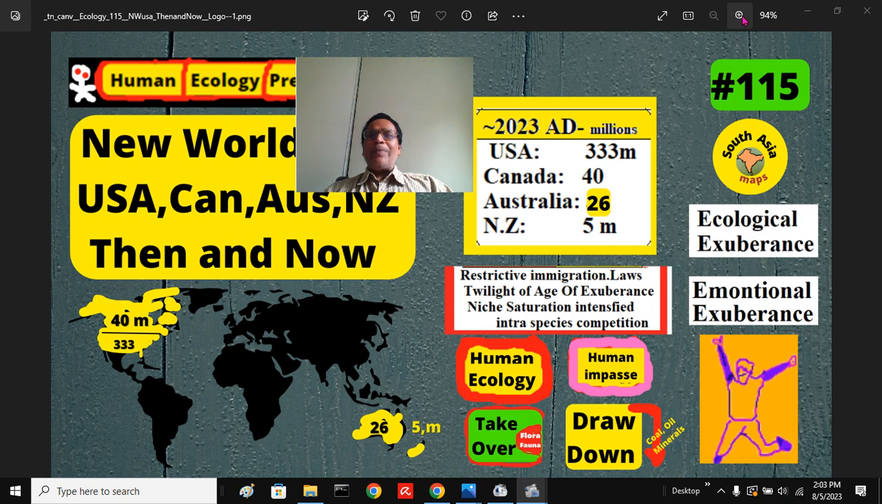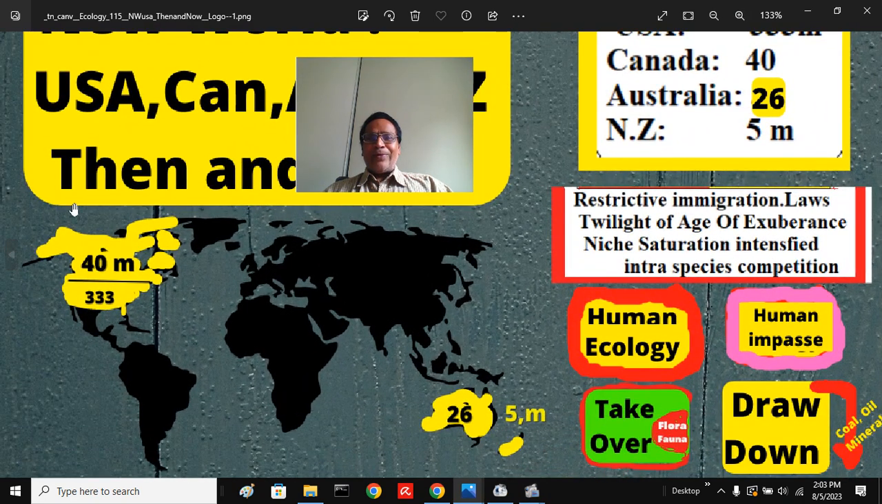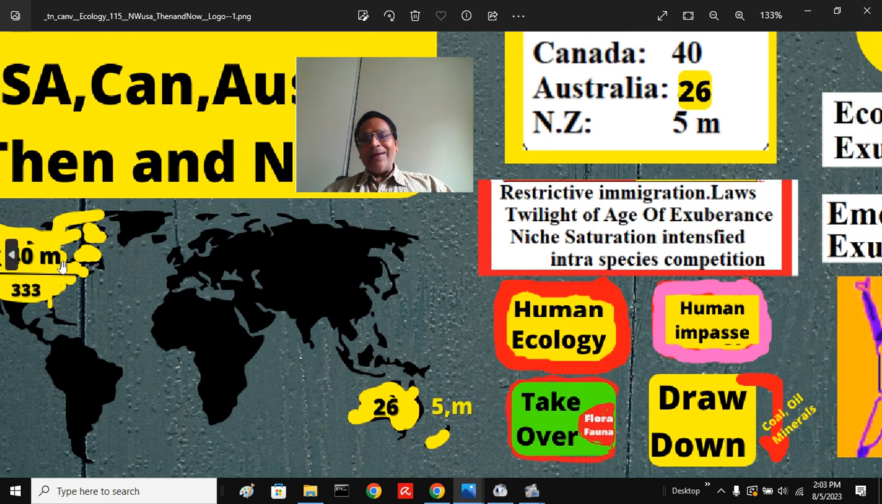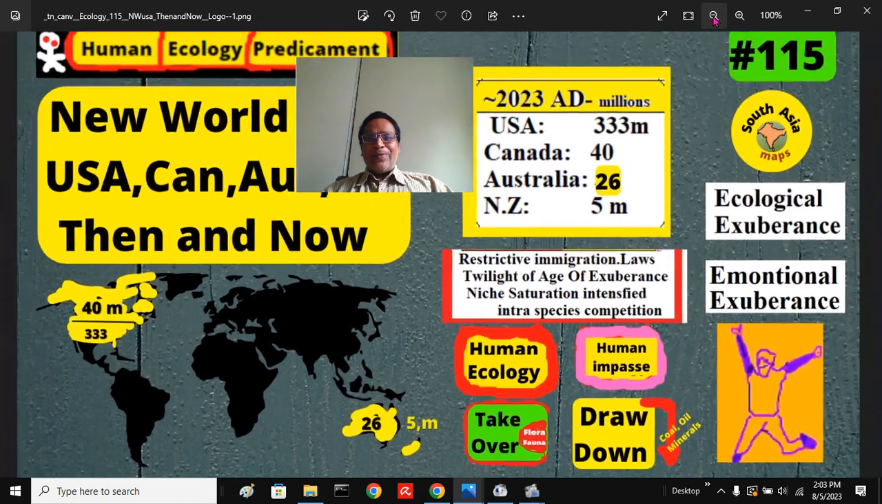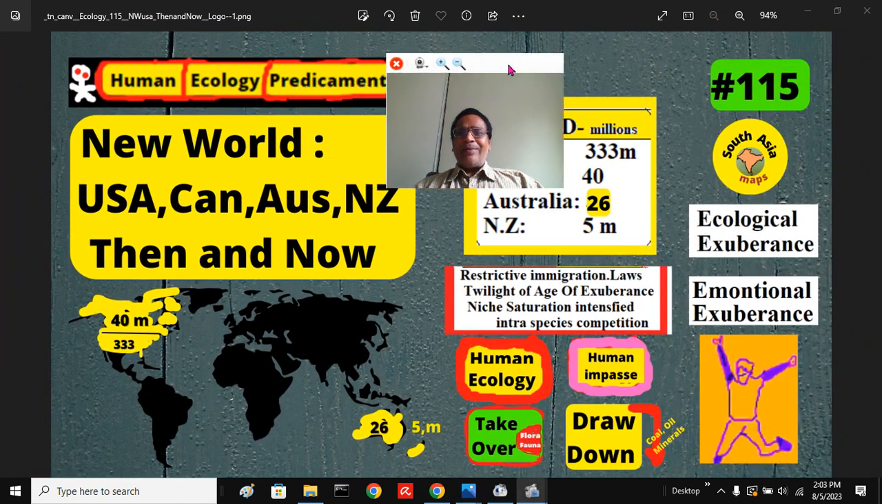Takeover means humans took over the land. Europeans took over this land from the flora and fauna. You see, flora and fauna means plants and animals. Prairie grasses, animals means bisons, wolves, and all those things, and depleted them, eliminated them, and started farming land, cutting the forest. Later, they started digging for the coal, iron, aluminium, and all those things, oil and natural gas, petroleum, and so on. So that is the drawing down. Drawing down is no more possible now in the New World or anywhere in the world.